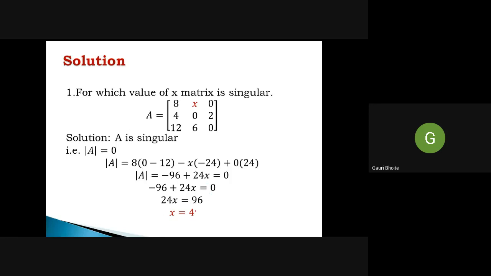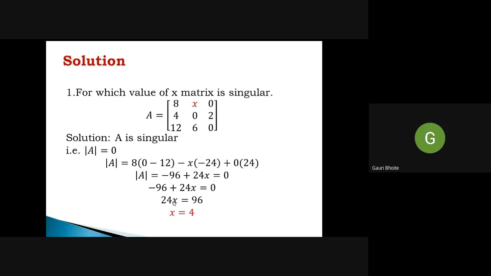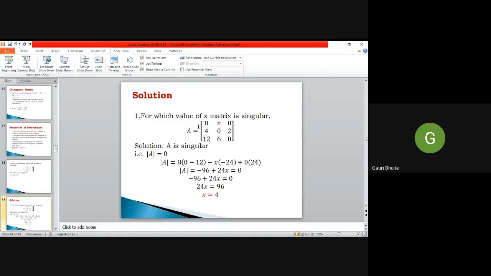Such a simple example, you just have to recall the property of a singular matrix, and find the correct coefficients with the correct signs, and you will get the answer. Yes, I hope you understand. So now we see the next example.